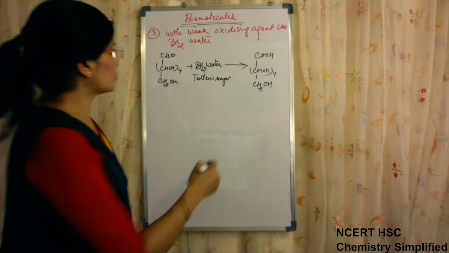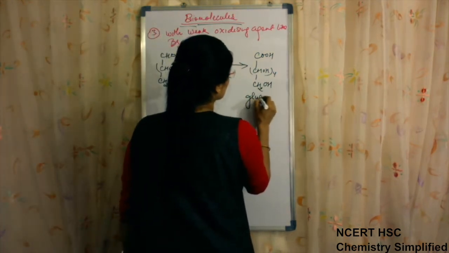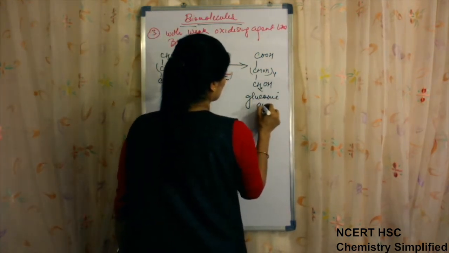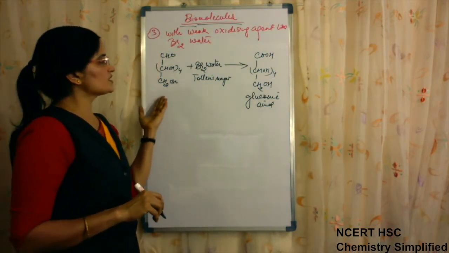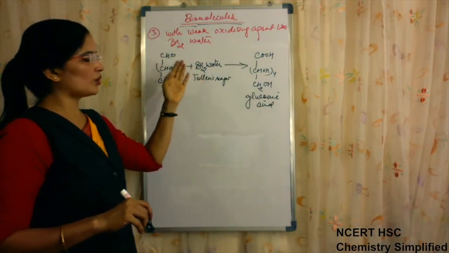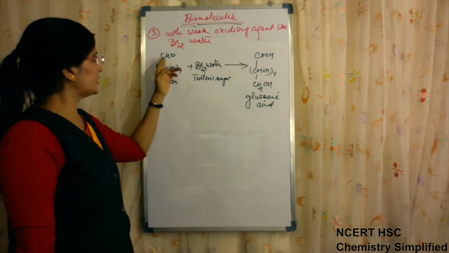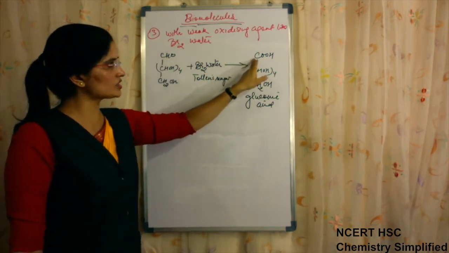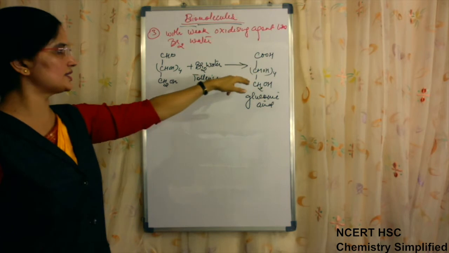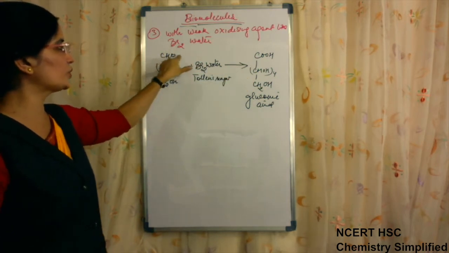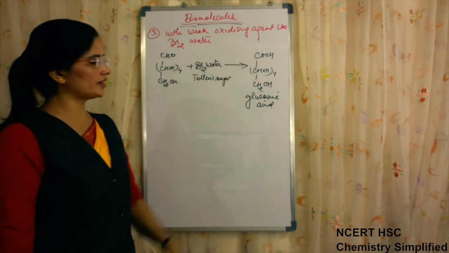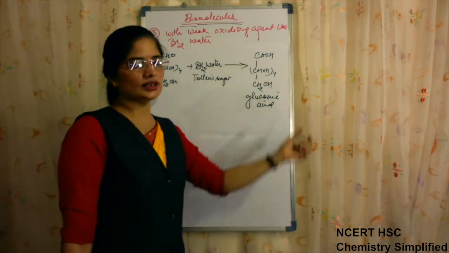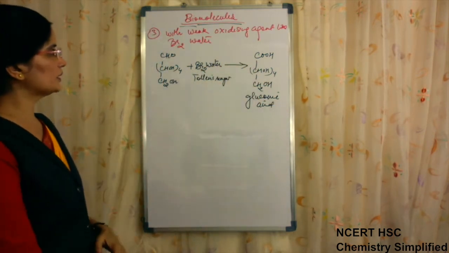This acid is known as gluconic acid. So when glucose is treated with bromine water or Tollens reagent, the aldehyde group is oxidized to acid, which suggests that this group is an aldehyde group, because a weak oxidizing agent is also able to convert it into acid, that is gluconic acid.